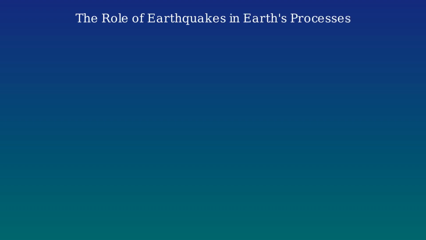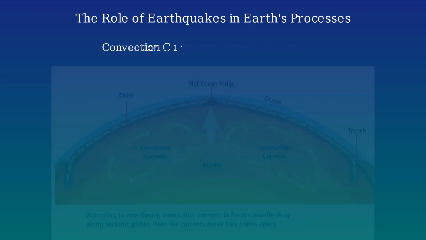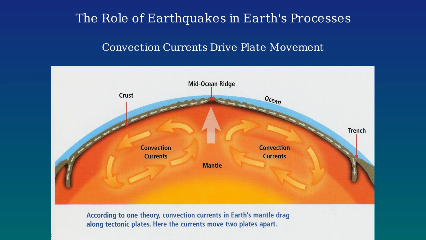Earthquakes are primarily caused by the movement and interaction of Earth's tectonic plates. These plates make up the Earth's crust and upper mantle and are constantly shifting and colliding. These plates are driven by convection currents in the Earth's mantle, which transfer heat from the Earth's core to the surface.